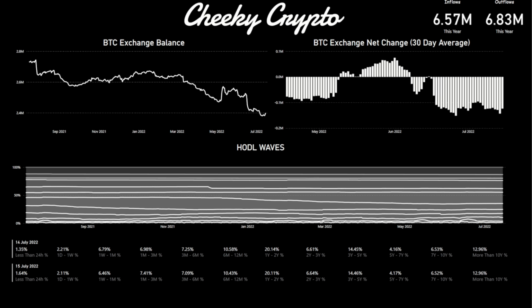Now over here, we can obviously see that Bitcoin's leaving the exchanges as well. We have the net difference over a 30-day average, which means each one of these bars is a 30-day average of Bitcoin. So you can see here that basically Bitcoin's been leaving, even on the average side.